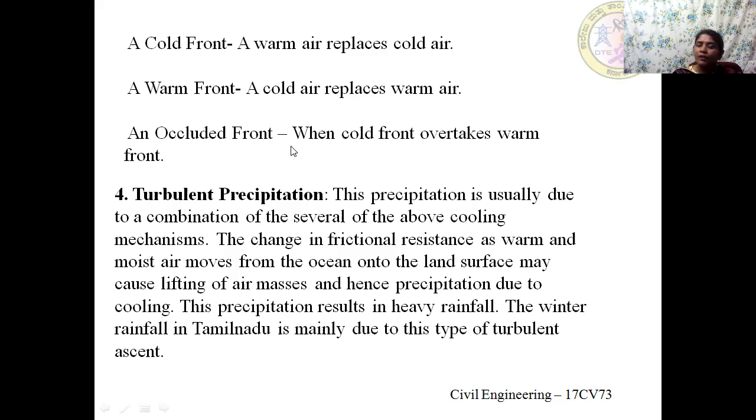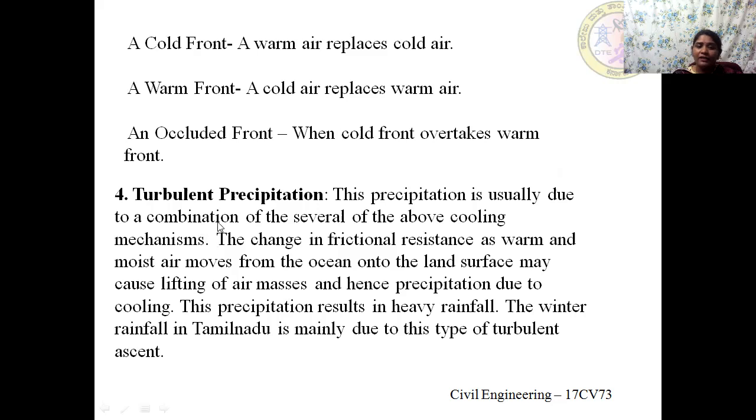An occluded front is when the cold front overtakes the warm front. The boundary between these two air masses is known as a front, a frontal surface. So warm air replaces cold air in a cold front, cold air replaces warm air in a warm front, and a cold front overtaking a warm front is known as an occluded front.